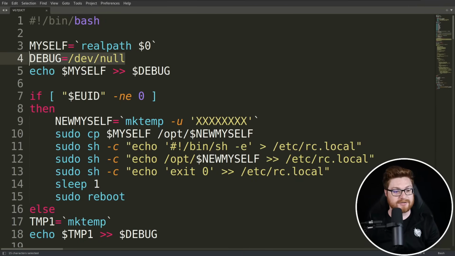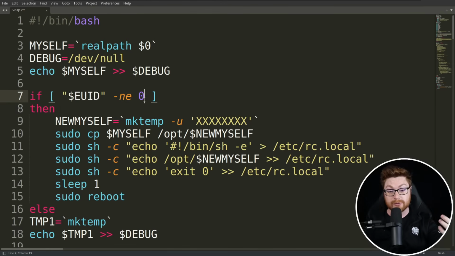Looks like debug is set to /dev/null, and it is used repeatedly to store output. I'm assuming that's for logging sake, and maybe the operator will change that if they really wanted to, but at least in this case, it is currently set to /dev/null, or the trash can, nothing, the void. And we check if the effective user ID is not equal to 0.